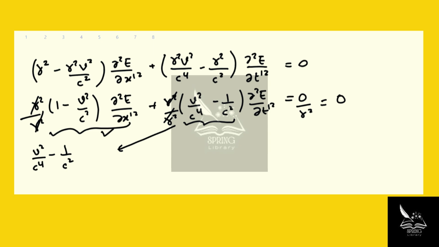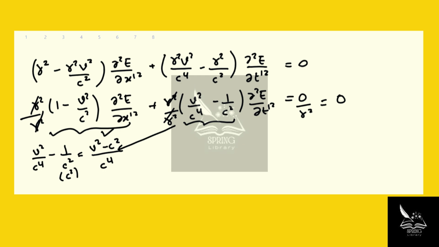And if we divide the v squared over, let's just equate the denominators so that we can do the algebra. v squared minus c squared over c to the power of 4, and we have a gamma squared in denominator, right?